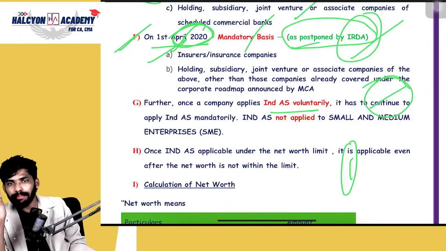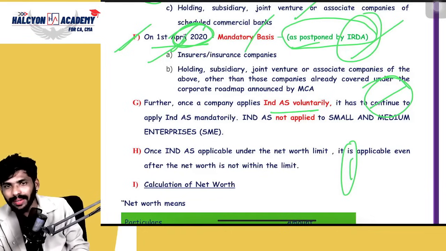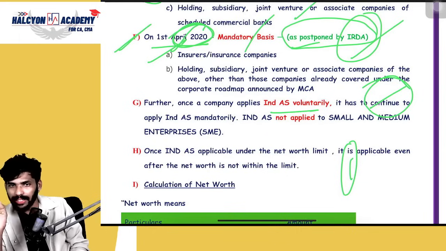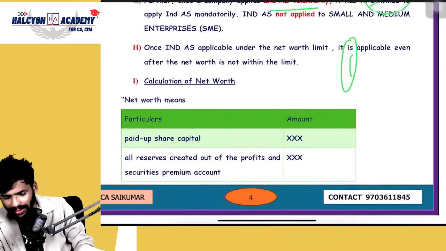But for examination purpose, they will not ask any question. Still, I want to discuss the definition, which means the calculation: how to calculate the net worth? Net worth means simply we can say share capital plus reserves. But reserves does not include all the reserves, guys. You need to remember, like revaluation reserve. Revaluation reserve is not included in those reserves. Please don't include it.